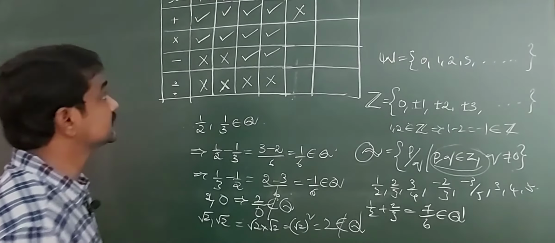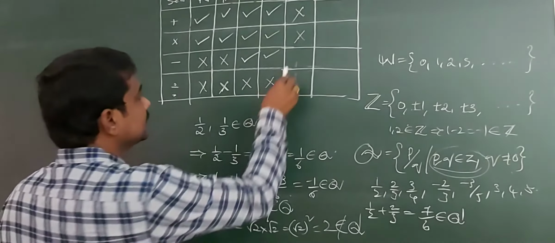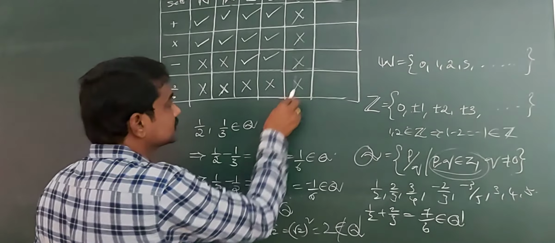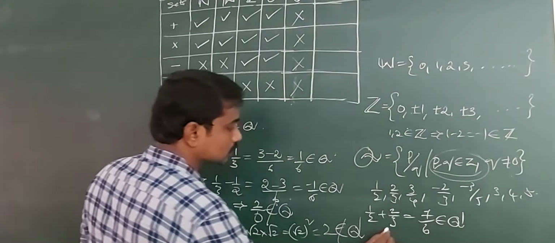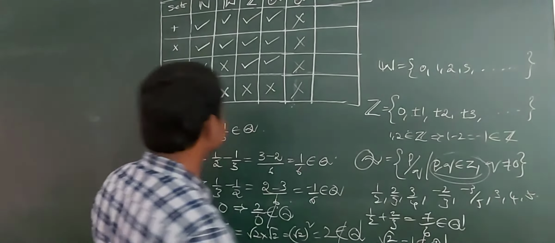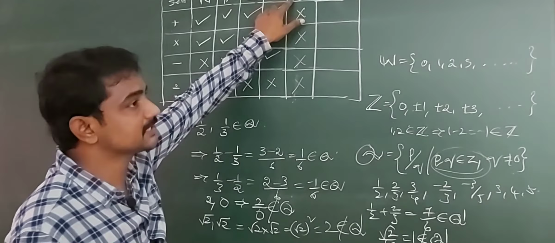So product is not a binary operation on irrational numbers. Subtraction is not a binary operation on irrational numbers. Division is not a binary operation on irrational numbers, because root 2 by root 2 is equal to 1, and 1 does not belong to Q dash. So division is not a binary operation on the set of irrational numbers.